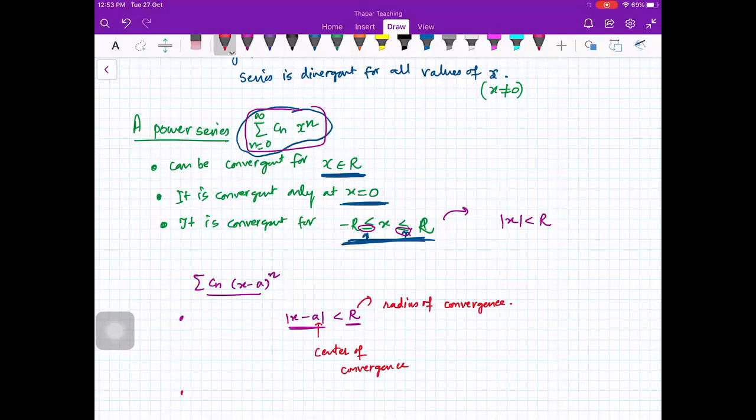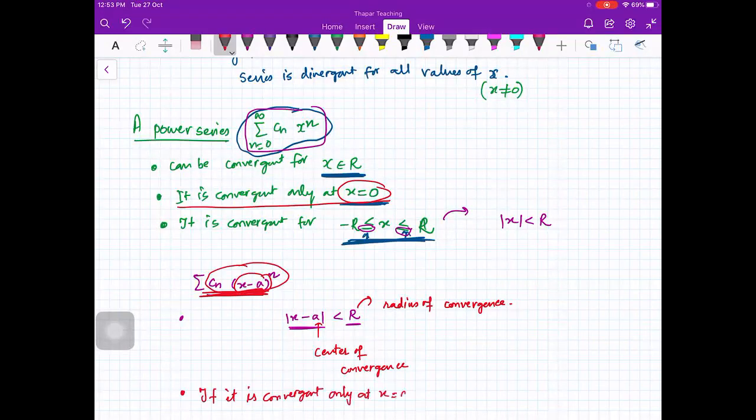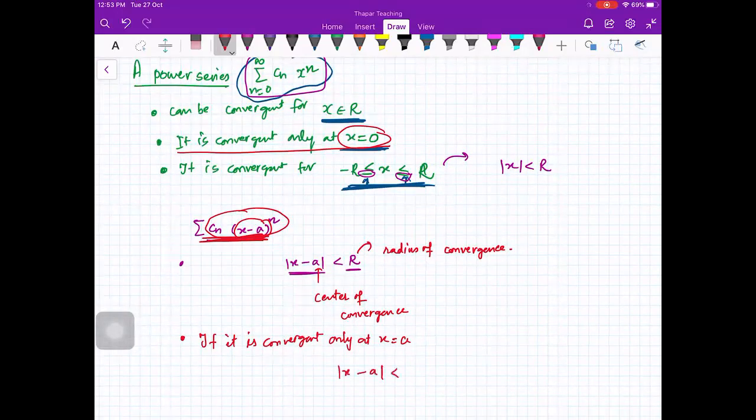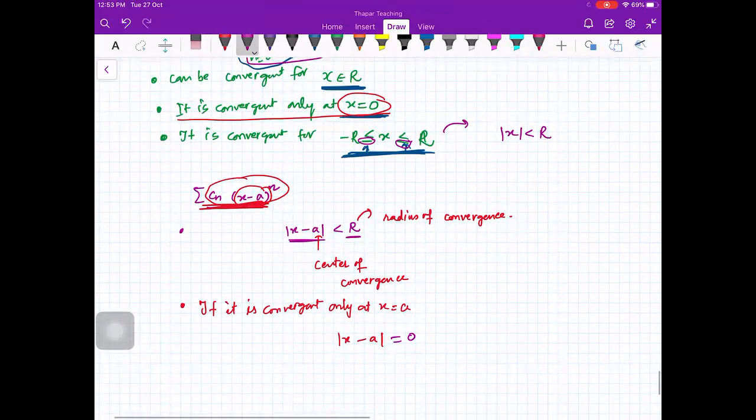Okay, so in this case, when it is convergent only at x is equal to 0, this series will be convergent at x is equal to a always, because when x is equal to a, this is 0. Though all the terms are 0, the sum is 0. So if it is convergent only at x is equal to a, in that case, you are saying that x minus a is equal to 0. This is convergent. So in that case, the radius of convergence is 0.